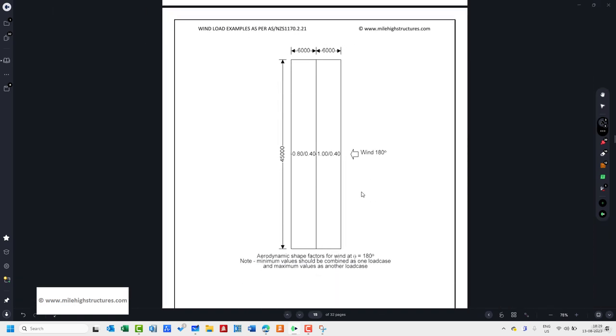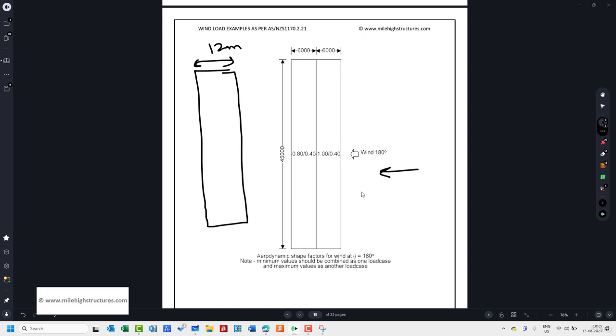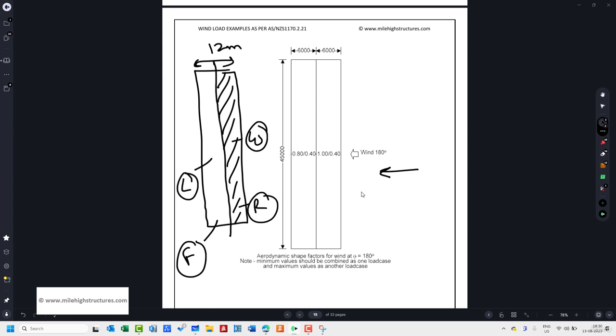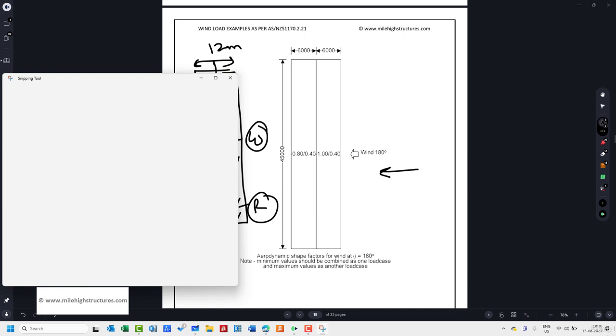Yeah, so when we're talking about the wind flowing from this particular angle or direction, we do need to divide the whole roof into 2 parts. Let us suppose this is the 45 meters and this is basically 12 meters. So 6 meters by 45 meter area, that is basically the windward side. This is basically the leeward side, but at the same time this is the front part and this is the rear part. Now we can just simply open the snapshot again that we have taken.